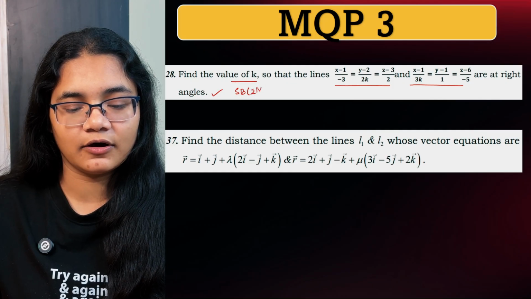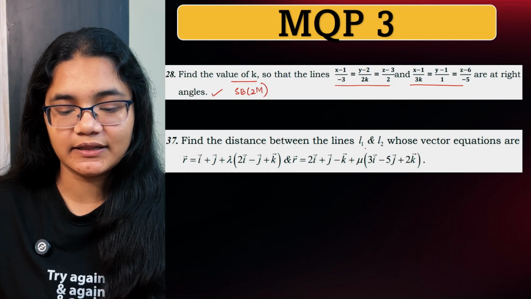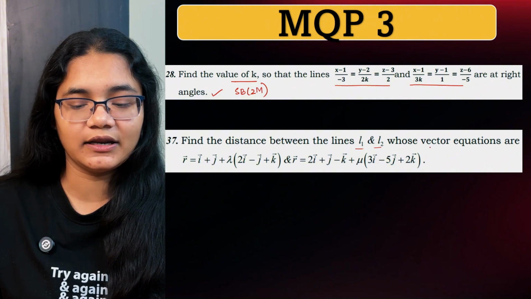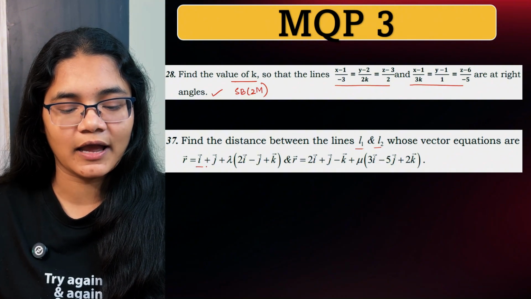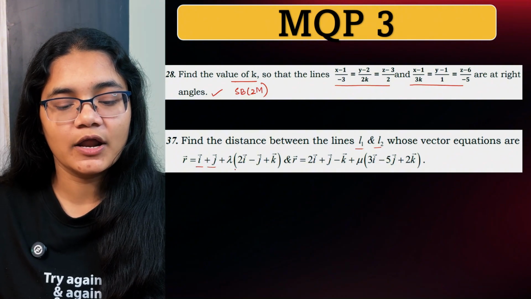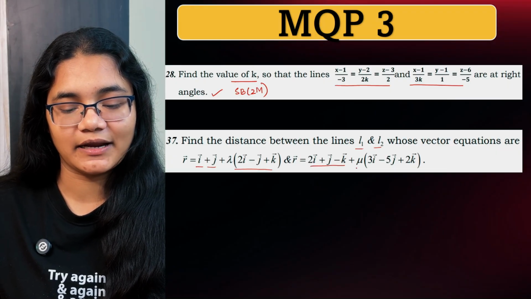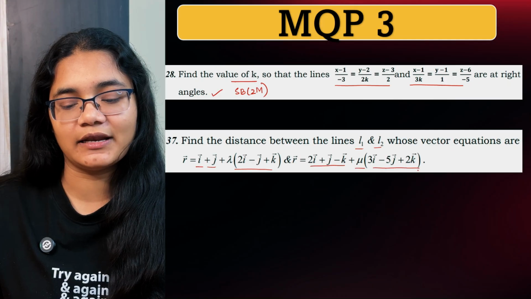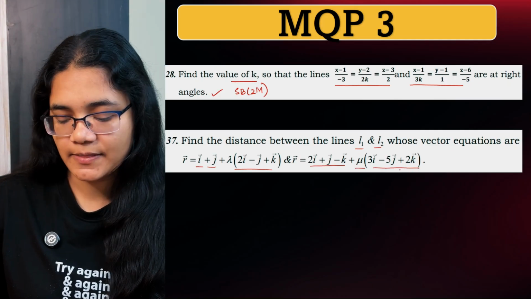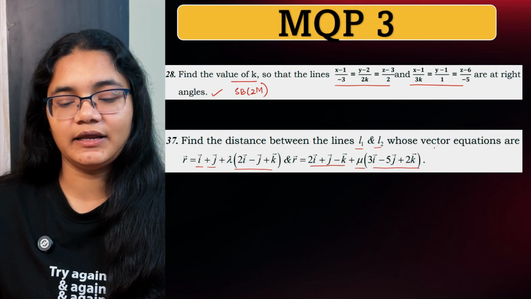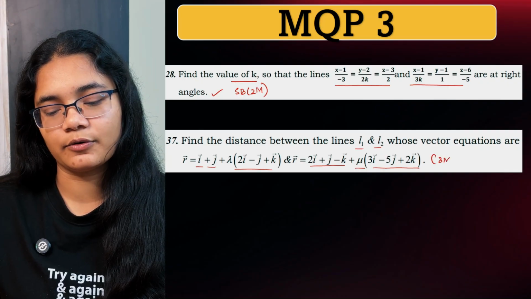Next we have: find the distance between the lines L1 and L2 whose vector equations are r = i + j + λ(2i − j + k) and r = 2i + j − k + μ(3i − 5j + 2k). Okay, so this is your model question paper 3 and this part is your 3-mark question.